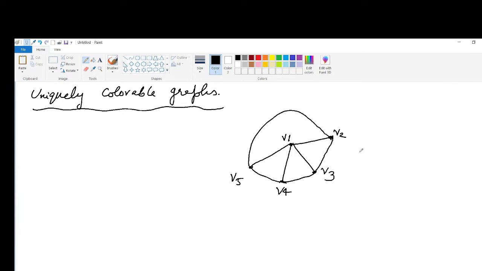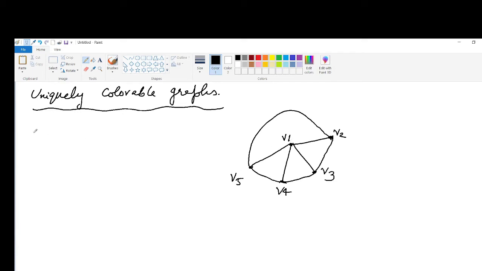Now a graph that has only one chromatic partition is called a uniquely colorable graph. That means there exists only one possibility for partitioning the graph. The above discussed graph is not a uniquely colorable graph, because we already saw there are 4 possible chromatic partitionings. Instead of that, if there exists only one chromatic partition, we can say that graph is uniquely colorable. So this is an example of a uniquely colorable graph.